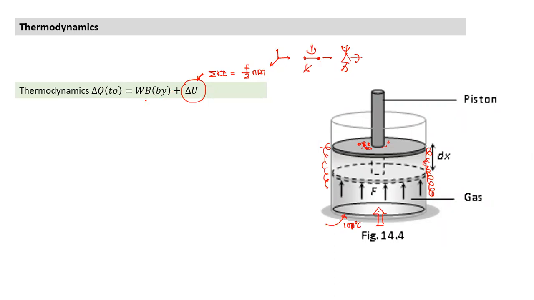Work done also we need to understand. If you visualize this, if the piston moves up, work done is positive, expansion is positive. The definition of work done is force into displacement, which also comes in the form of PdV. So heat supplied, that's the equation. When we talk about heat supplied, in most cases we are concerned about the relationship: when we supply certain heat, what change in temperature it will bring about. In case of solid, we have seen ΔQ is equal to mcΔT, sorry, mcΔT. This was specific heat capacity. But in case of gas, we take nCΔT.